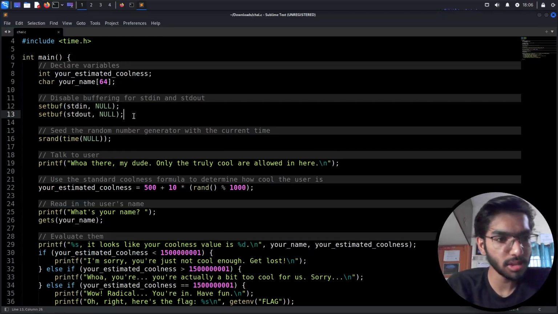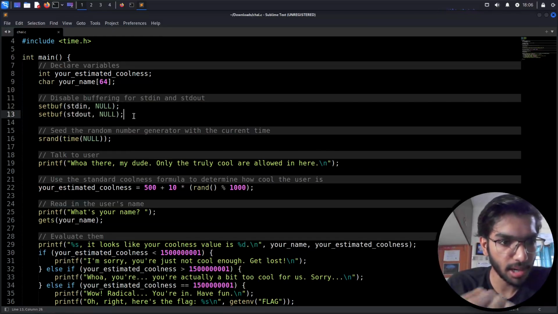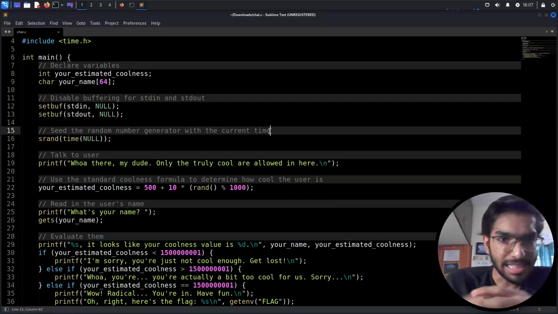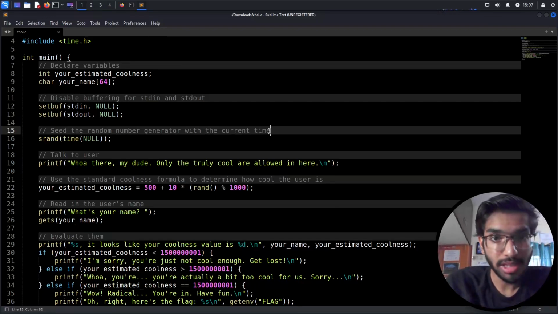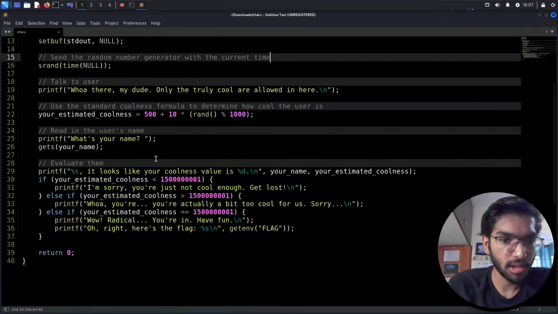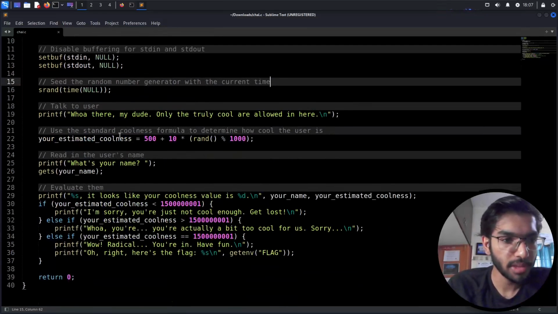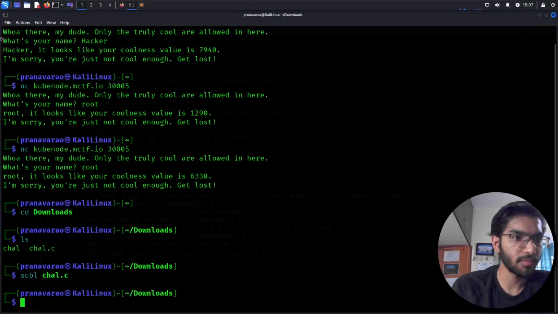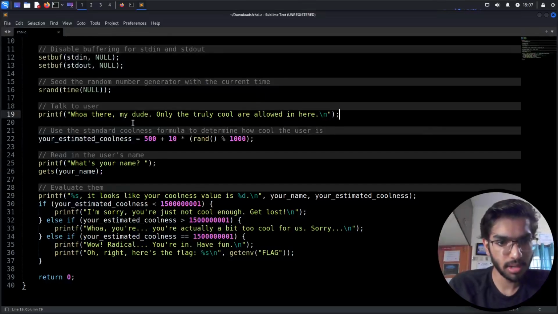So basically it's making sure the buffering is off, so the input goes to the stack immediately once the value is entered. Then it seeds the random generator with the current time. So there's a random generator using the current time to produce the output. Then we have our print statement. This is what we got when we executed the command.